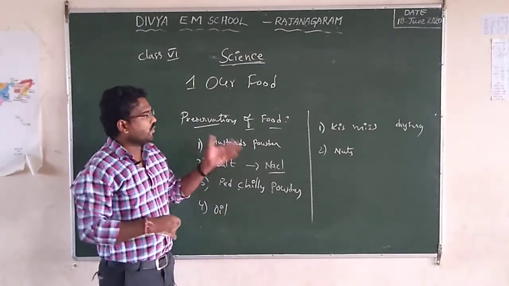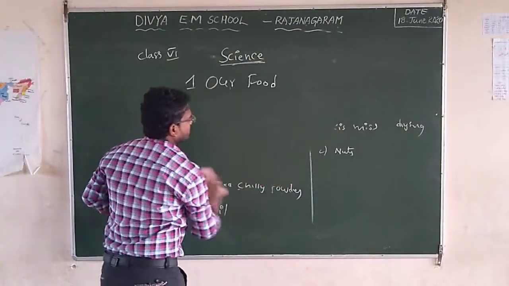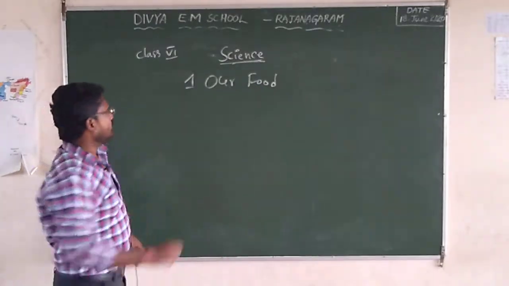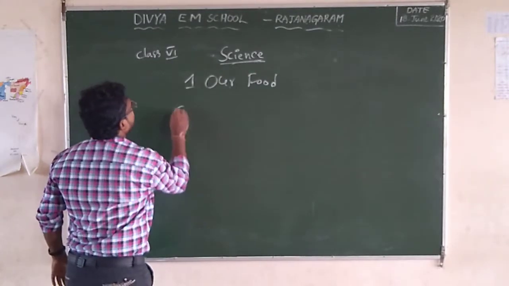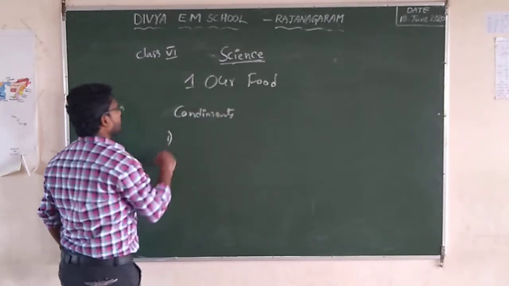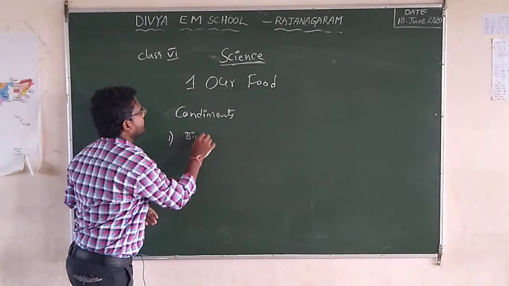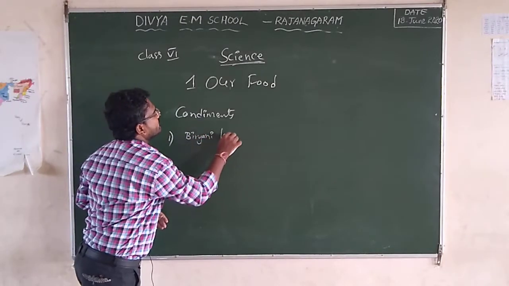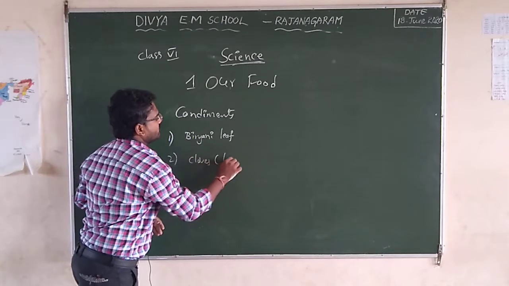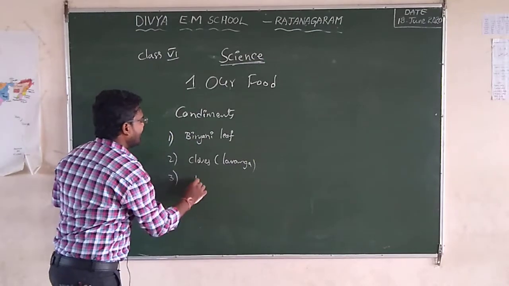And now we are going to learn about condiments. Do you know biryani leaf? And cloves, we call them lavanga. And the third one, ilachi.